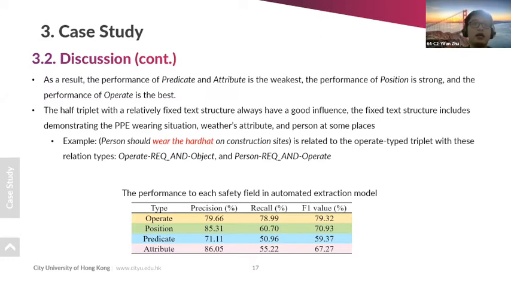The reason is that some half triplets with a fixed text structure have good performance, and the operate and position types occupy most of the half triplets with a fixed text structure. The fixed text structure includes things like demonstrating the PPE wearing situation, the weather, the attribute, the person, and some places.